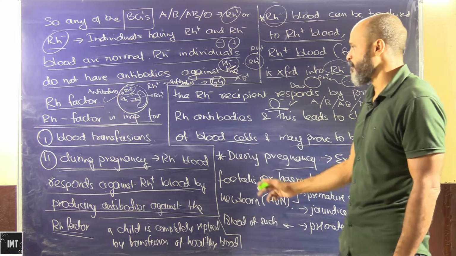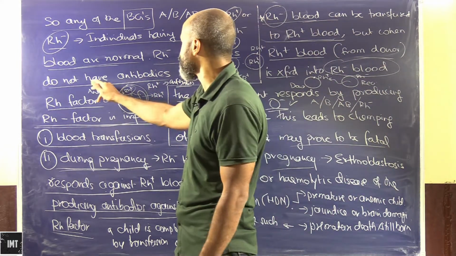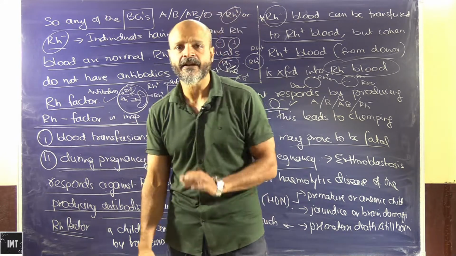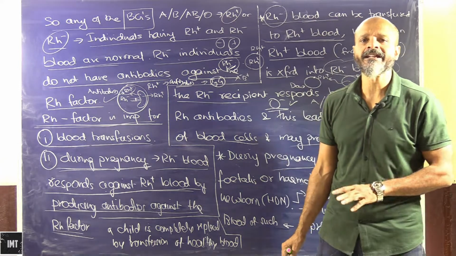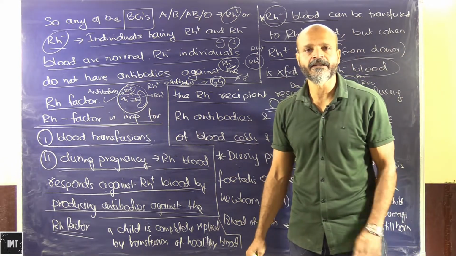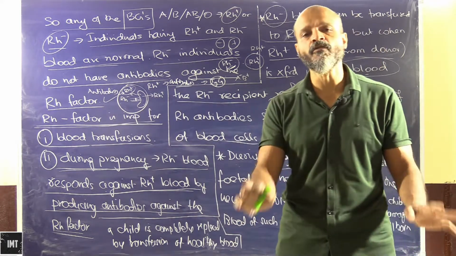The problem is that RH minus individuals do not have antibodies against the RH factor. The RH negative individuals do not have natural antibodies against the RH factor. They are not pre-installed. They get installed once they encounter it.